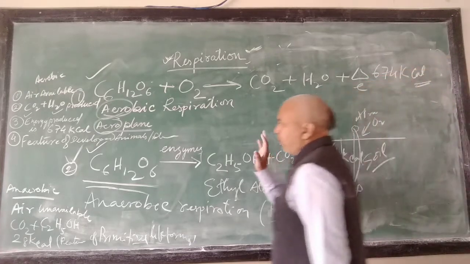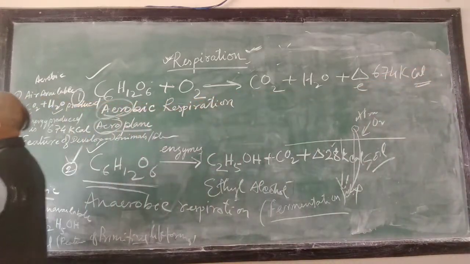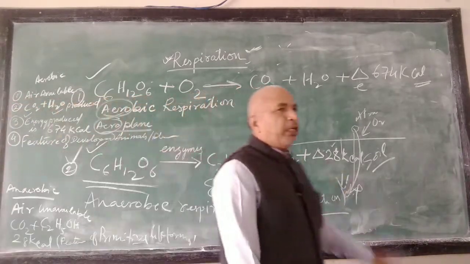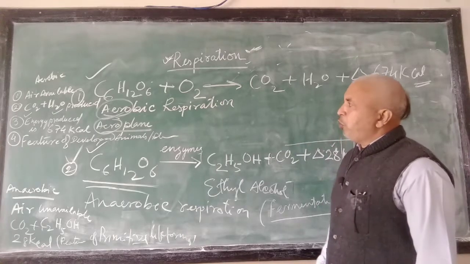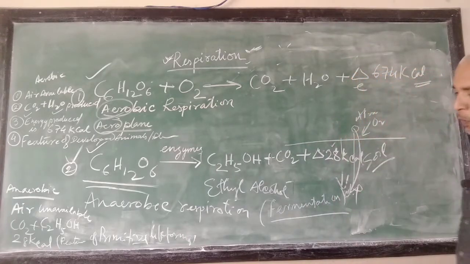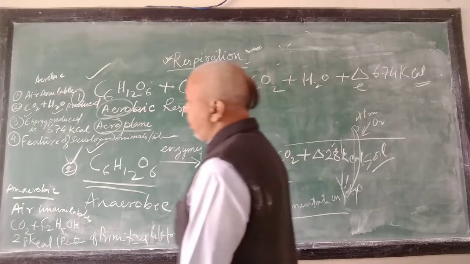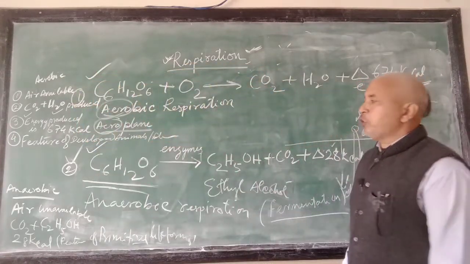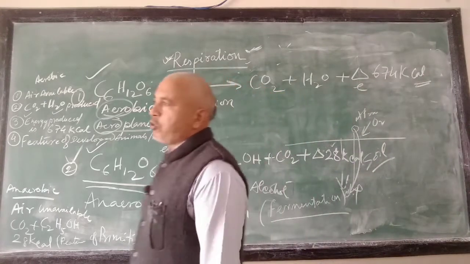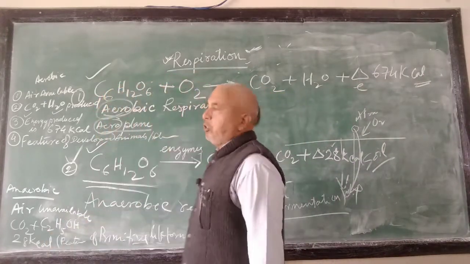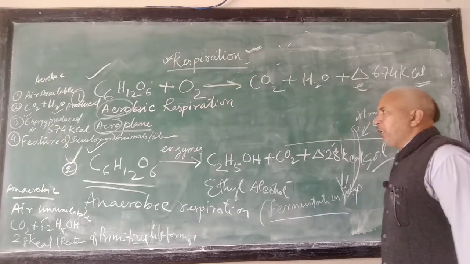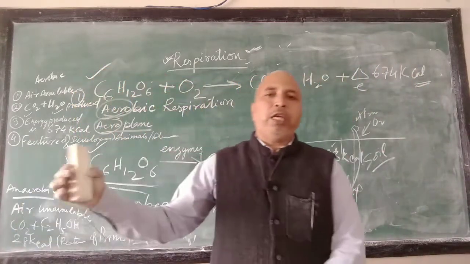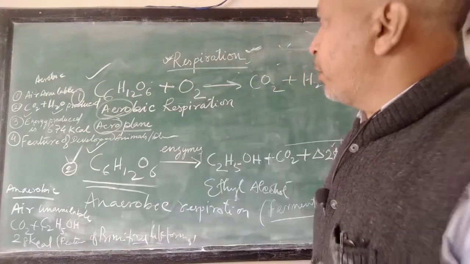So with this we conclude these two kinds of respiration. One is aerobic respiration, other one is anaerobic respiration. In aerobic respiration, atmospheric oxygen is available, air is available. In presence of air it takes place. In anaerobic it is in absence of air, but not oxygen. You should not write like that. Clear? And we have already discussed 4 differences, and that's all about these 2 kinds of respiration.